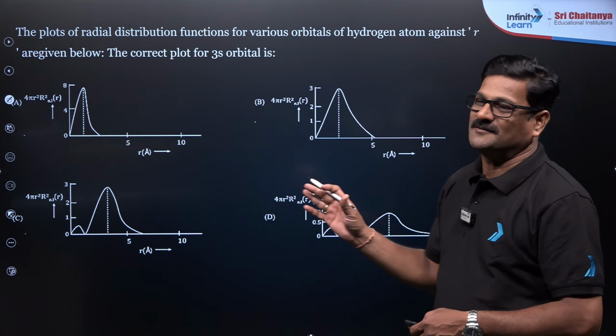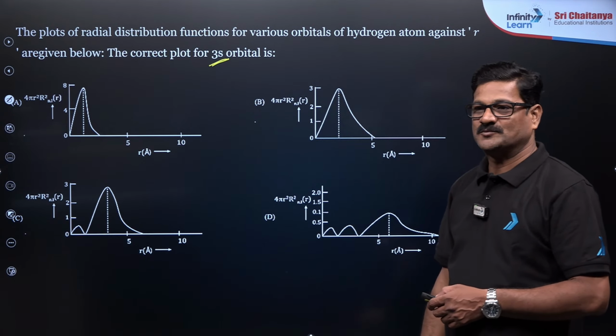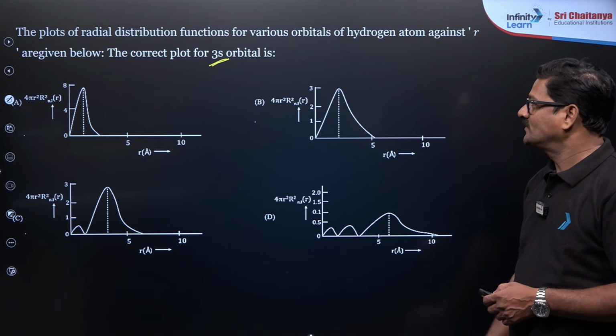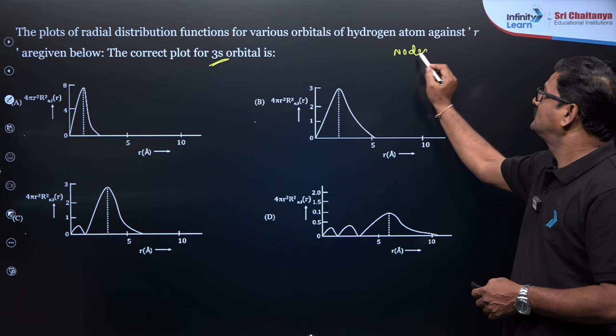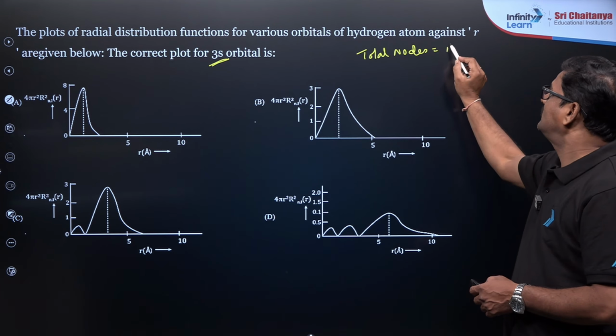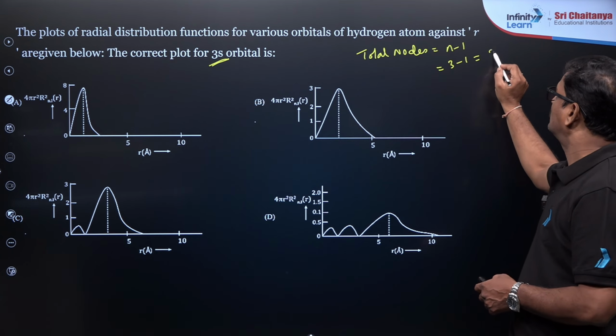I want you to give the answer. For 3s orbitals, total number of nodes is equal to n minus 1. So 3 minus 1 is equal to 2.